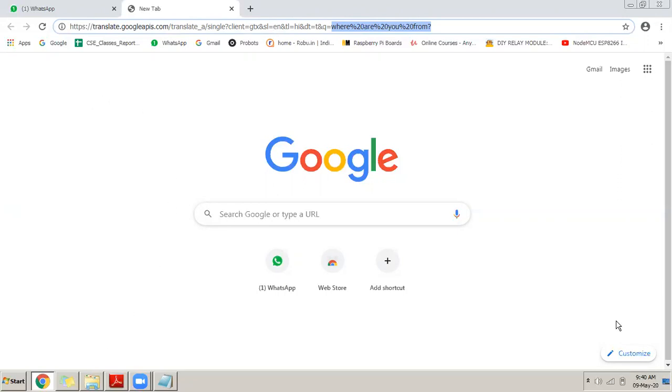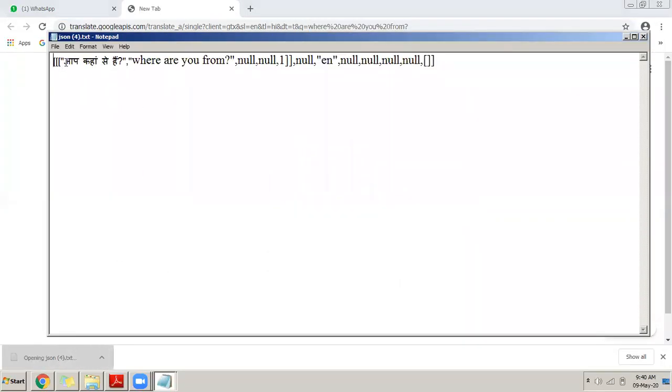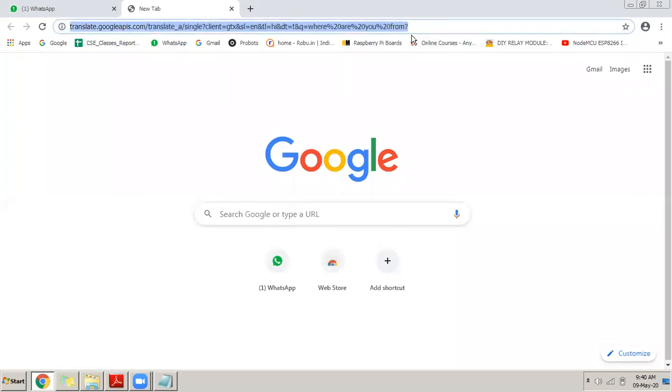And one more thing here. If I press enter and download this once again, you see this is written in Hindi only, because I'm converting it from English to Hindi. If I convert it to Chinese, this will come in Chinese. There is one more parameter you have to add to this web service, where the words will not be written in Hindi, Marathi, Kannada or Chinese script.